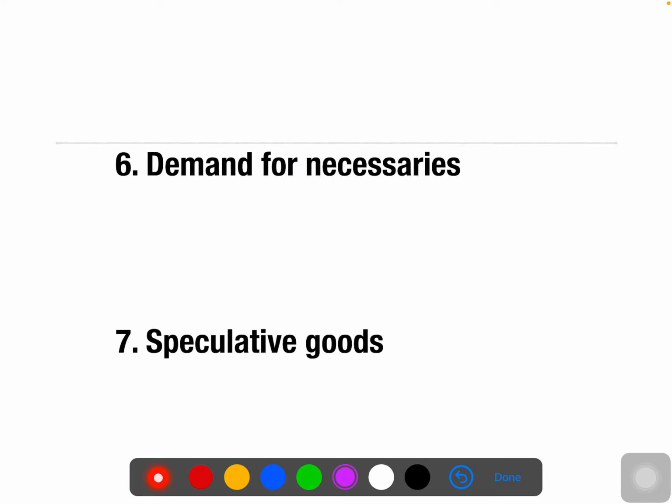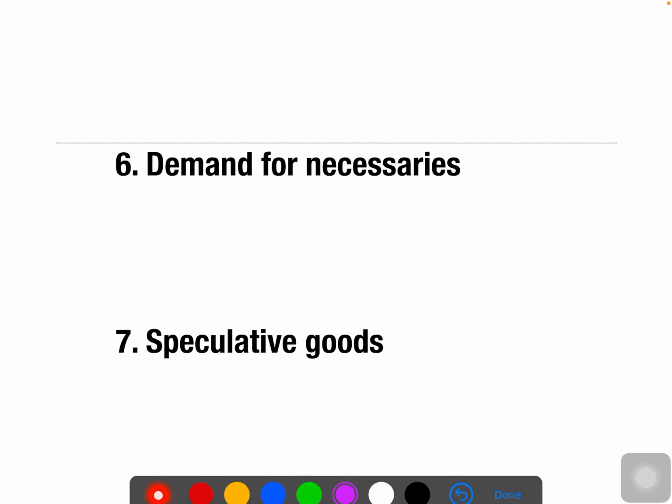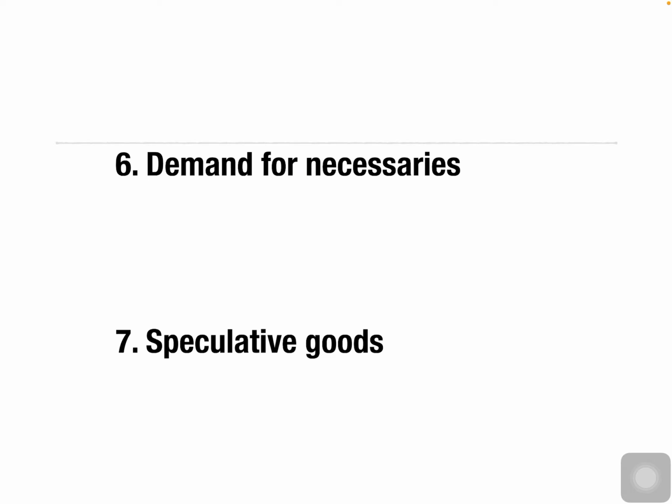And the last case, speculative goods. What are speculative goods here? The speculative goods are goods like the share market. When we see the portfolio of the share market, your stock exchange market, if any company's stock exchange prices are increasing, we think in future we'll get more profit. So for that reason, we'll invest more in that stock where prices are going to increase.